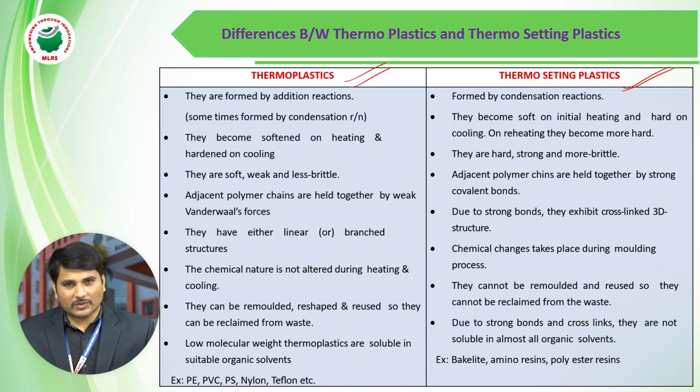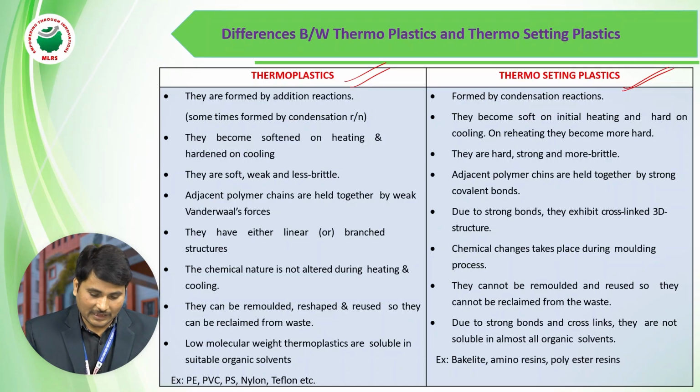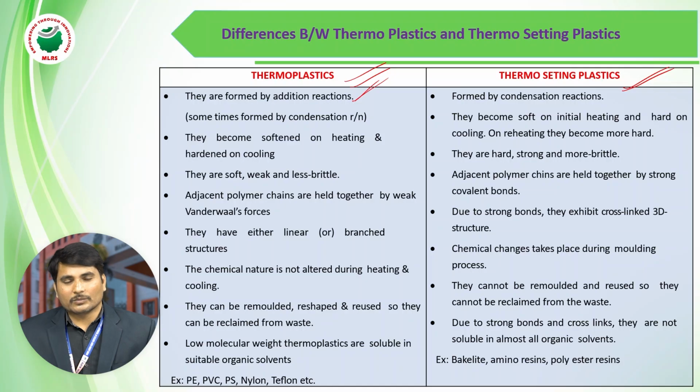But thermosetting plastics are not like that. When we heat them, they change their shape, and when they are cooled down, they are rigid, and when we heat them again, they will not change their shape. It is the main difference between thermoplastics and thermosetting plastics. Thermoplastics are made by addition polymerization, and thermosetting plastics are made by condensation polymerization.